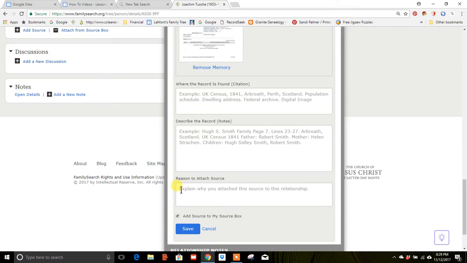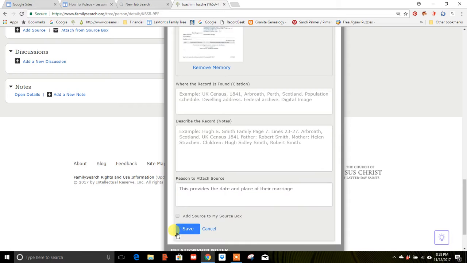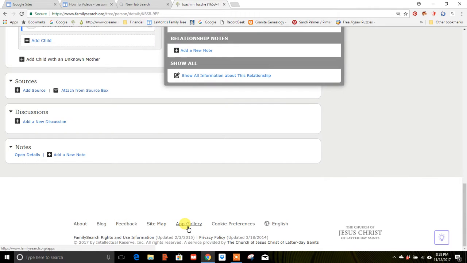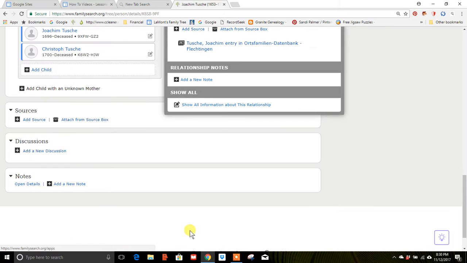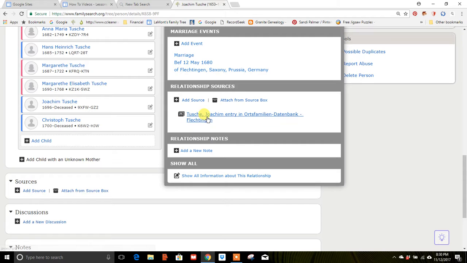And I explain the reason I want to do this is this provides the date and place of their marriage. So now I don't want to add it to my source box. So I'll click save. And now I have the memory has become also a source.